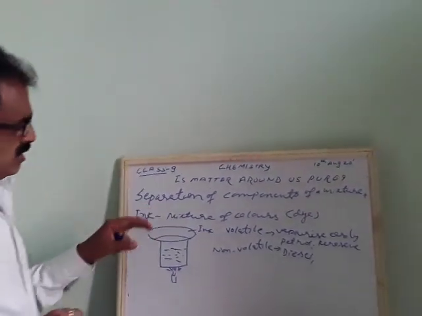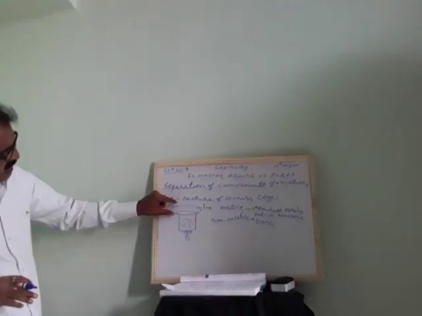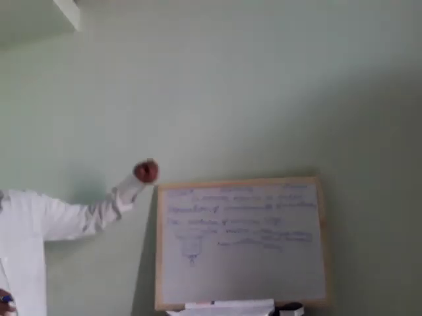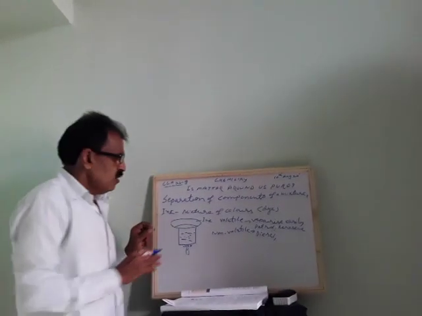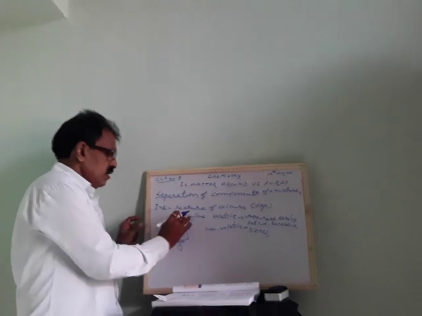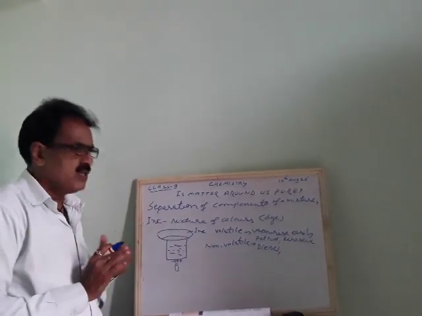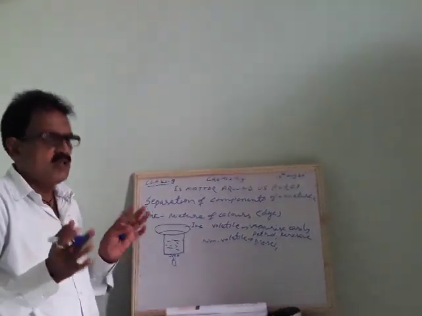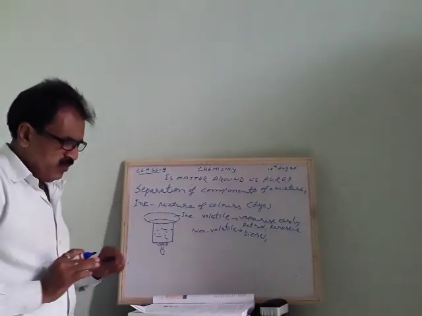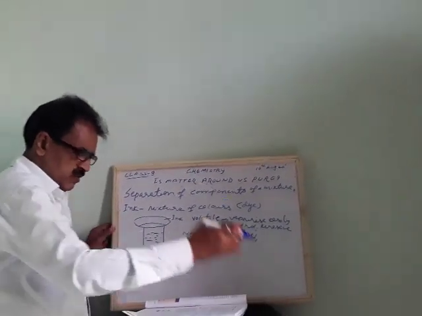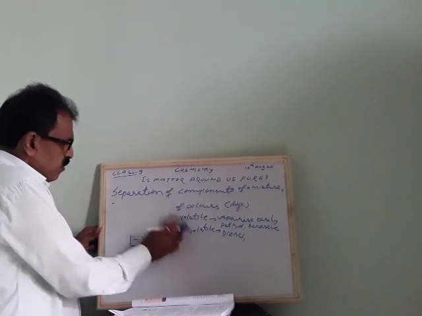So like this, here the volatile liquid present in the ink will evaporate quickly, and only non-volatile substance remains in the beaker, this watch glass. In this way we separate the components of ink. Then one more experiment, what we do here, how we can separate.